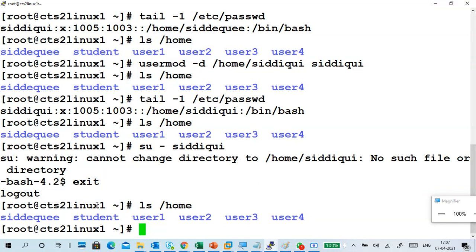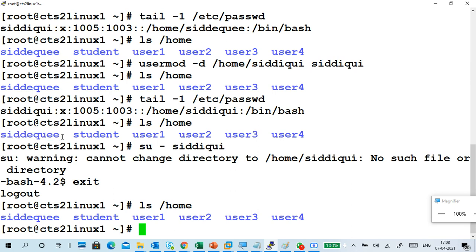So I'm changing it. If you don't understand, no problem, slowly we'll understand. No need to do all these things, guys. Just try to understand how to go in depth if such a situation occurs. That's my point. First of all, I gave the name wrong, then I changed the name. But the home directory had a different name, then I changed the home directory name. But the actual directory name is not changing.